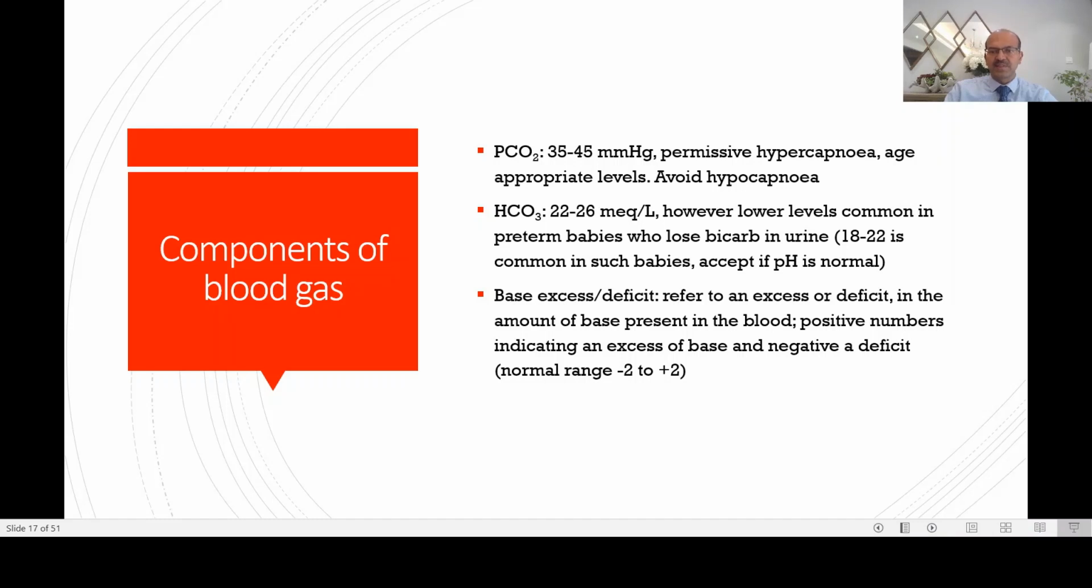Base excess or deficit refers to an excess or deficit in the amount of base present in the blood. So a positive number indicates an excess of base, and a negative number shows a deficit. So if you say base excess of -2, it means a little more acid is there. If you say +2, there is a little more alkali. So -2 to +2 is taken as normal. However, -4 to +4 is quite acceptable.